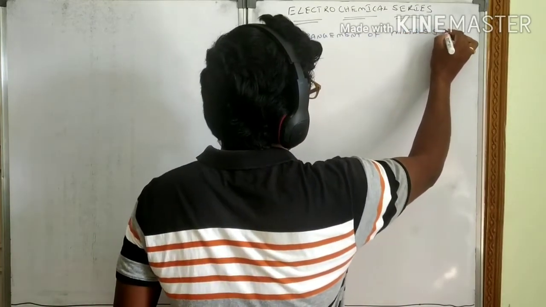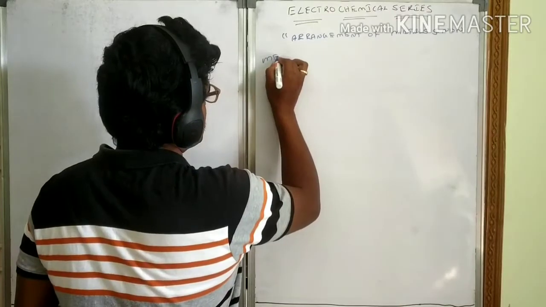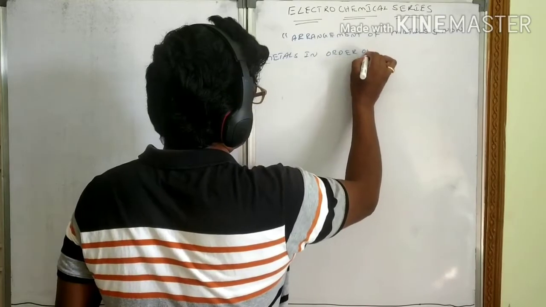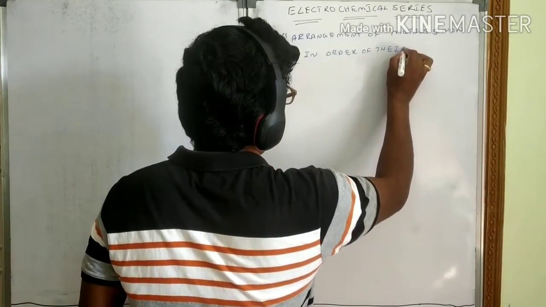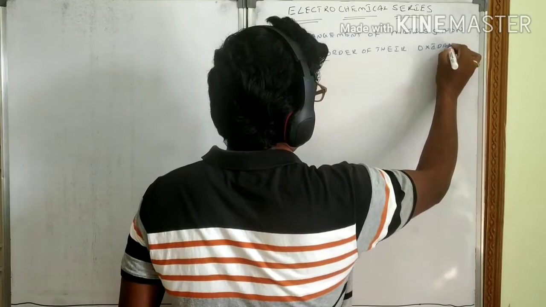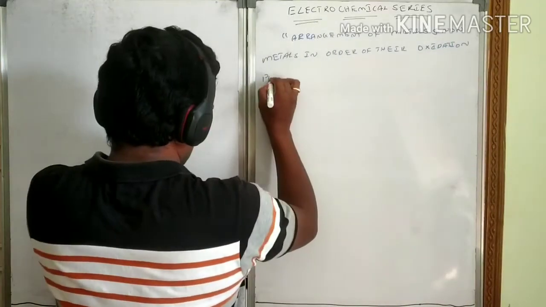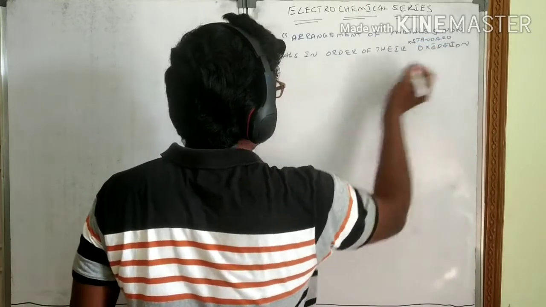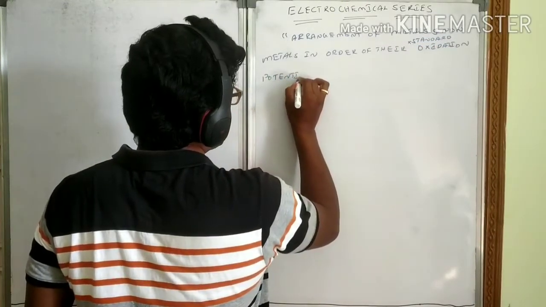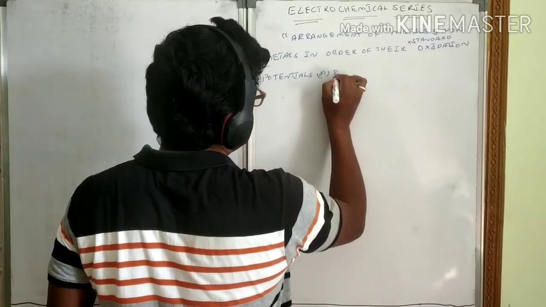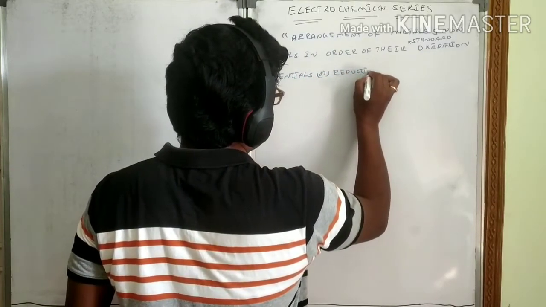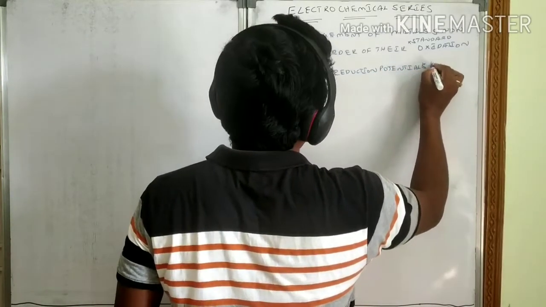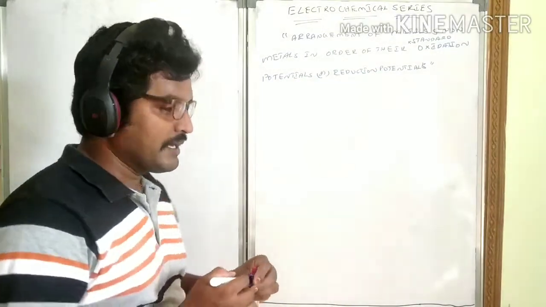metals and non-metals in the order of their oxidation potentials, that is standard oxidation potentials or reduction potentials, is nothing but the electrochemical series.